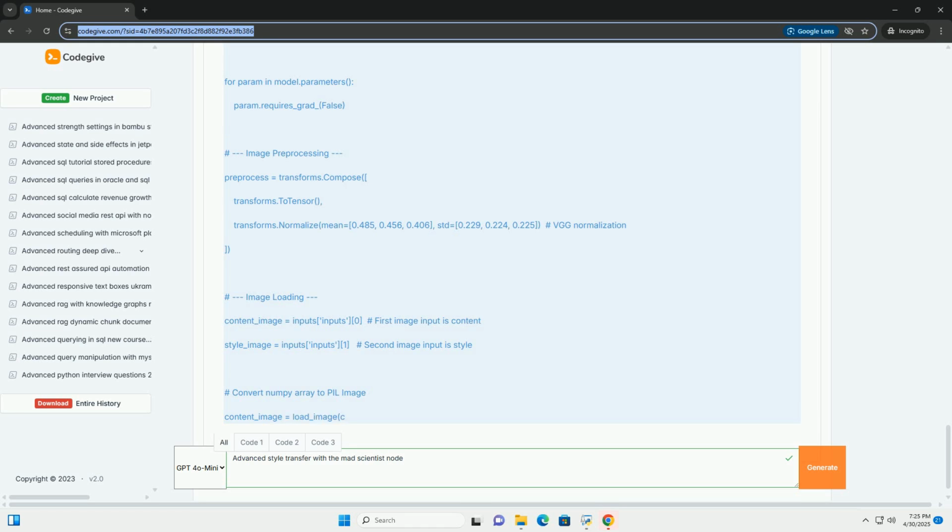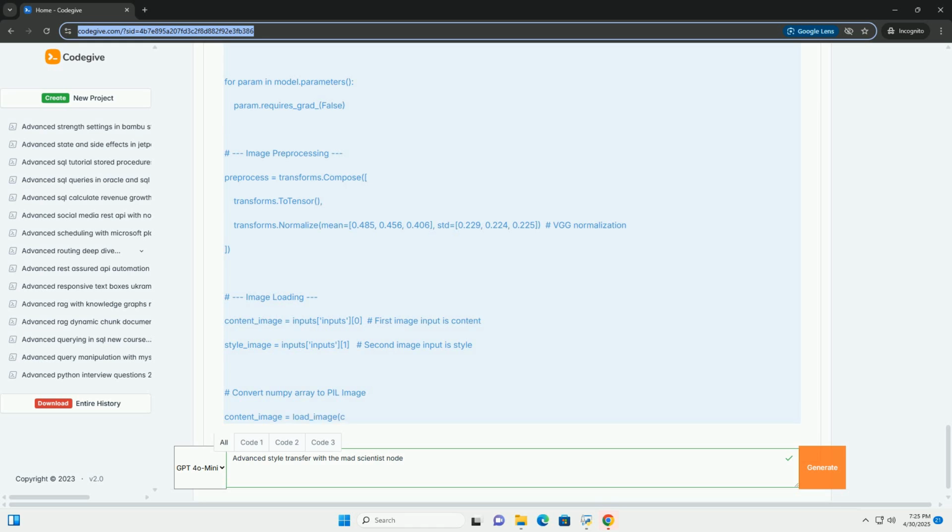Image pre-processing. Defines a pre-process transform to convert images to tensors and normalize them using the mean and standard deviation expected by VGG. Image loading. Retrieves the content and style images from the inputs dictionary provided by the Mad Scientist node. Crucially, it converts them to PIL images from the NumPy arrays ComfyUI provides. Resizes the style image to match the content image.